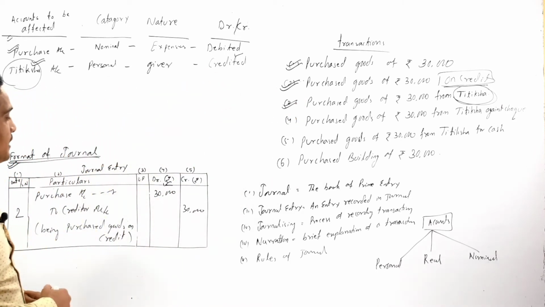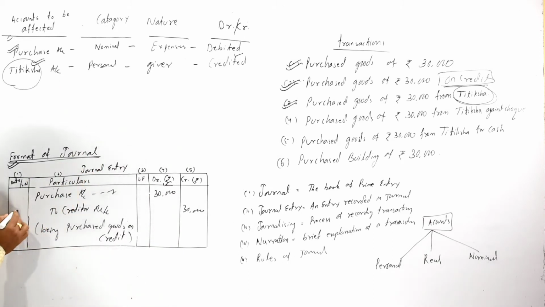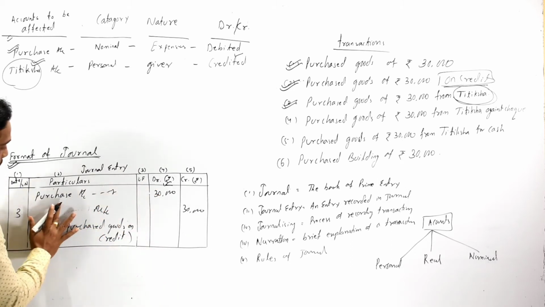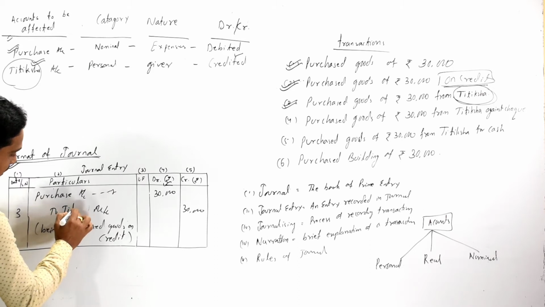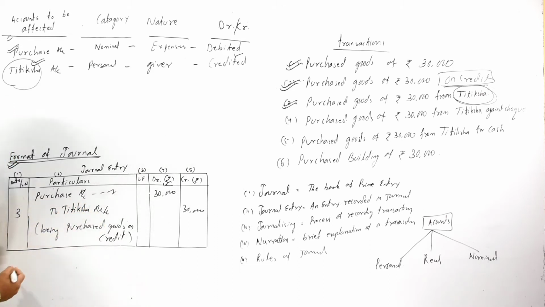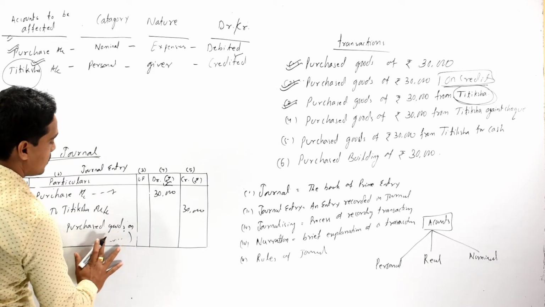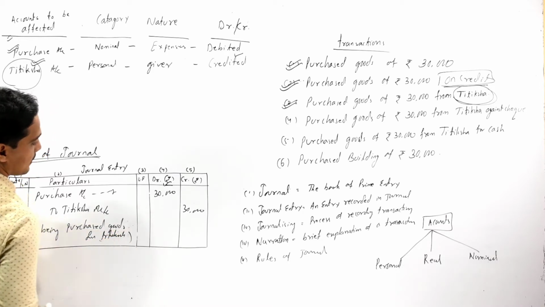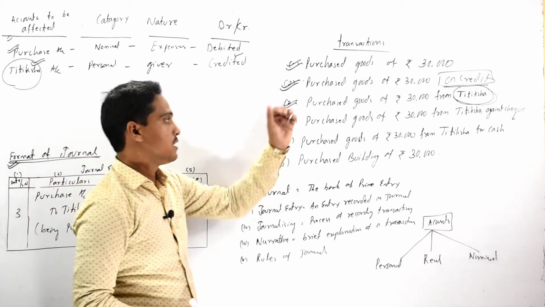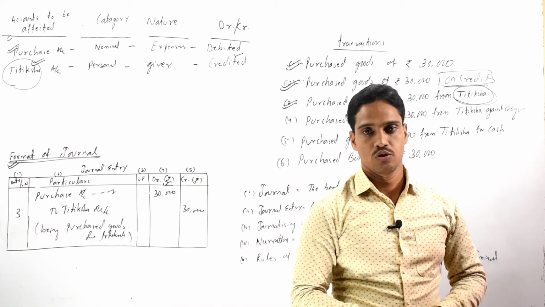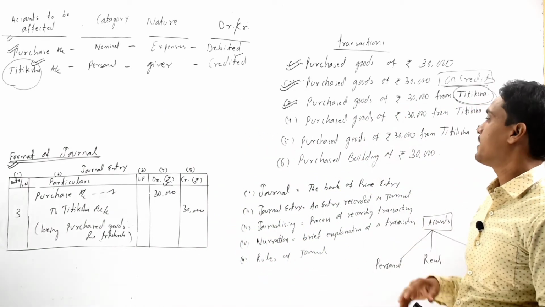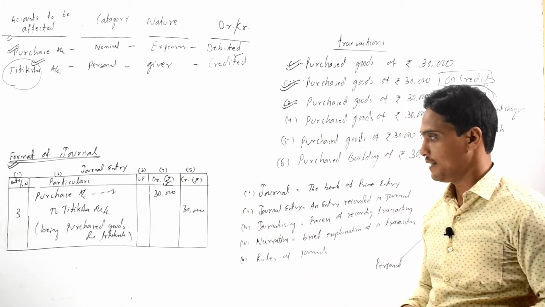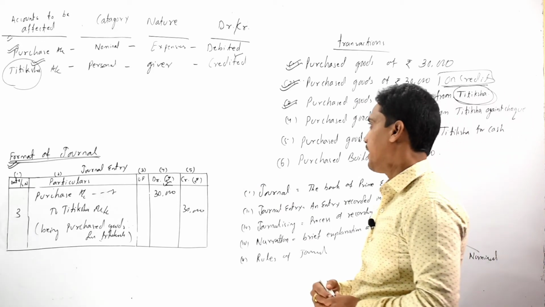So our journal entry of transaction 3 should be purchase account debit rupees 30,000 to Titiksha account, and the narration should be being purchased goods from Titiksha. So the journal entry of purchased goods on credit, or purchased goods of rupees 30,000 from Titiksha, is our purchase account debit to Titiksha account.